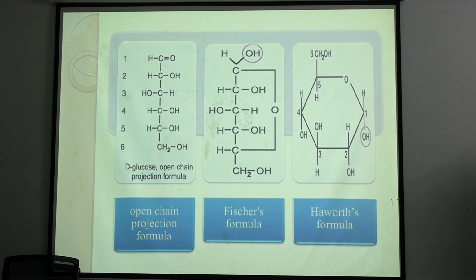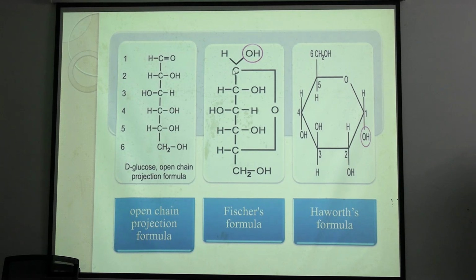But in this ring form, what is this structure? This is the hemiacetal ring form. Both structures, open chain and hemiacetal ring form, were suggested by Dr. Emil Fischer.